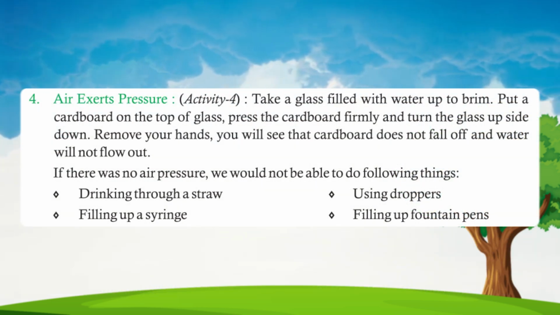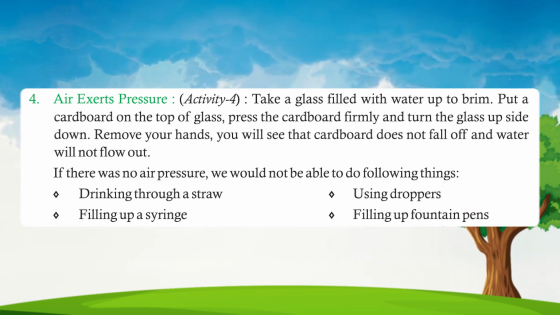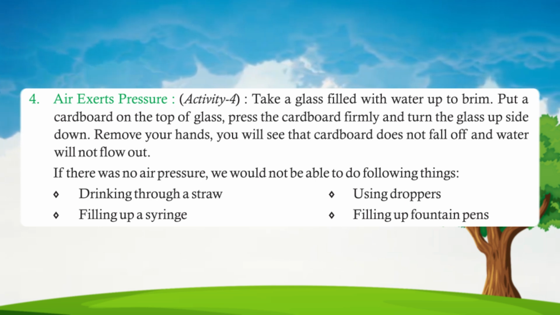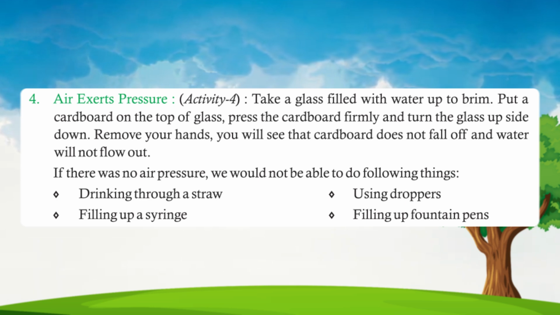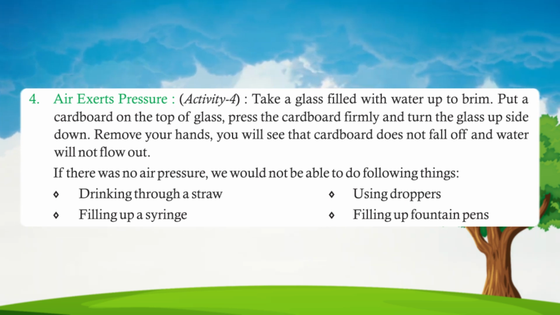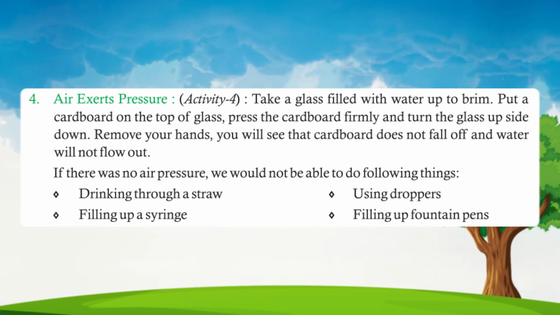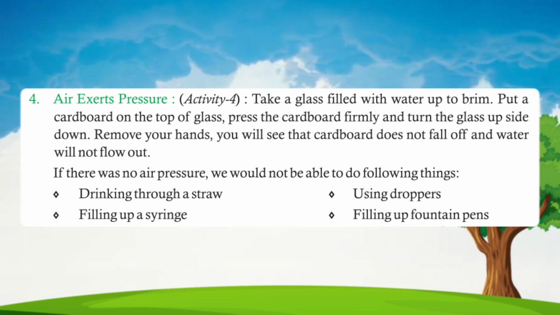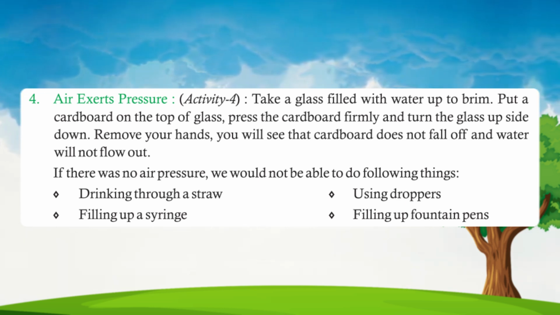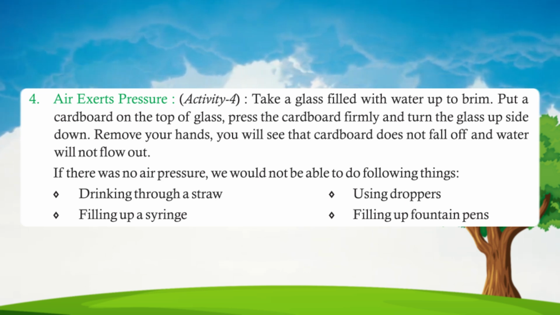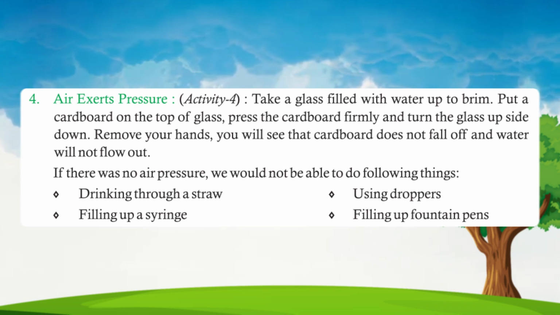4. Air exerts pressure. Activity 4. Take a glass filled with water up to the brim. Put a cardboard on the top of the glass, press the cardboard firmly and turn the glass upside down. Remove your hands. You will see that the cardboard does not fall off and the water will not flow out. If there was no air pressure, we would not be able to do the following things: drinking through a straw, filling up a syringe, using droppers, filling up fountain pens.